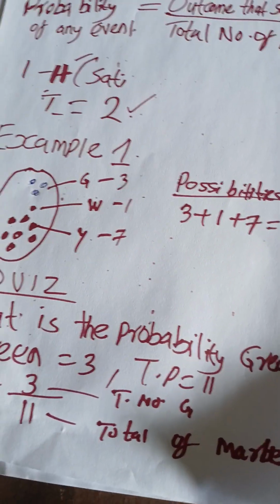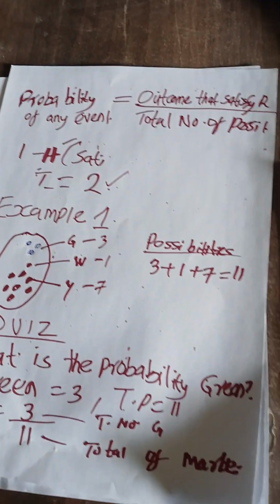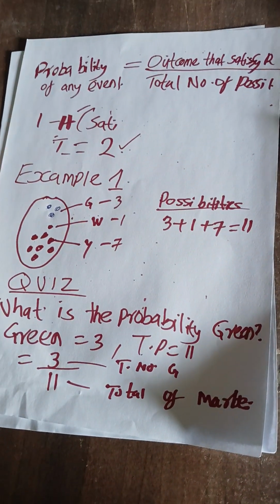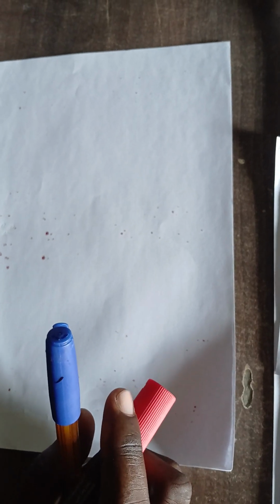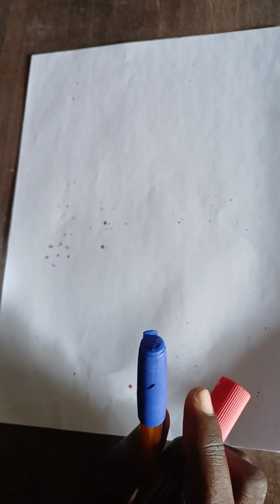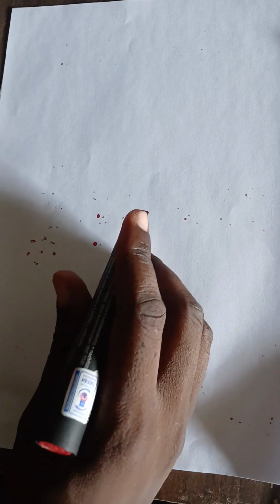Good. So let us get another question. We have now pulled out the green marble. So what is the probability now of pulling out a yellow marble? That is another question, so that we can understand. What is the probability of pulling out yellow?